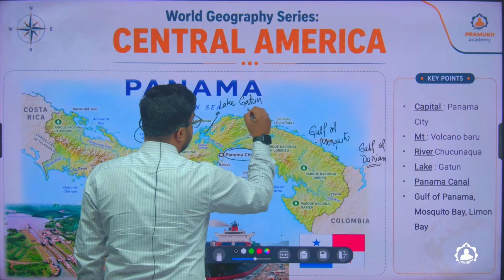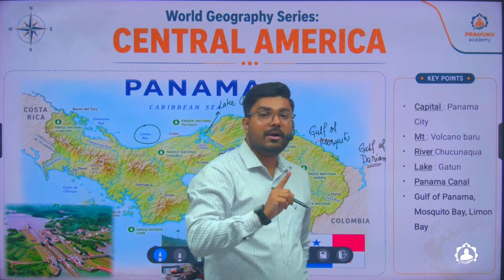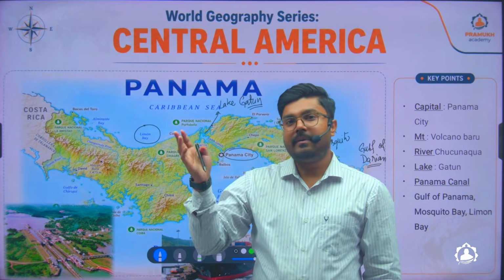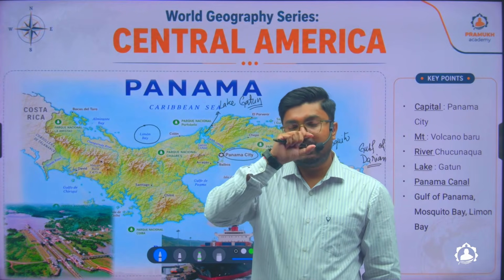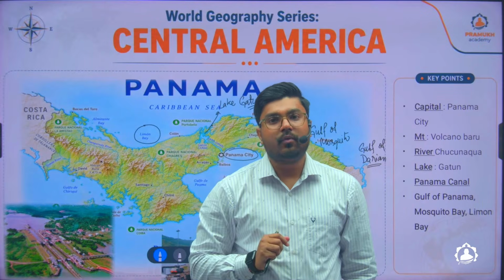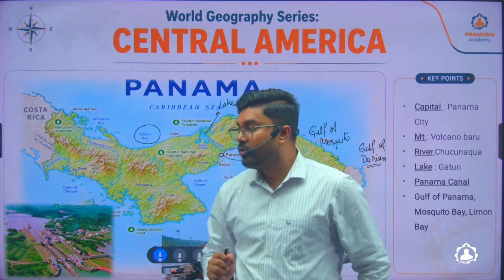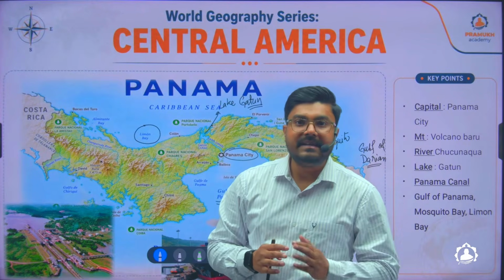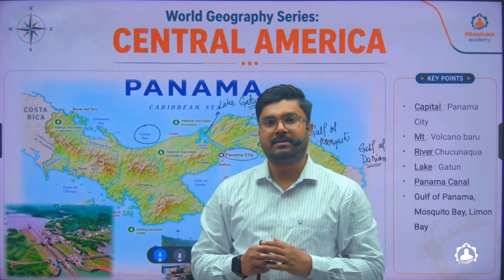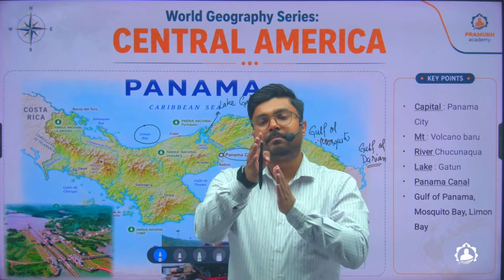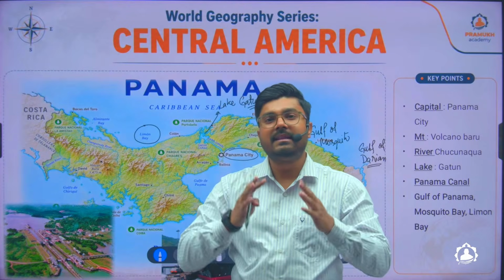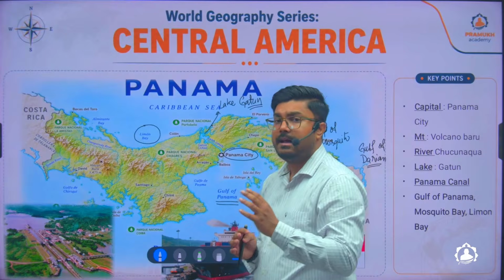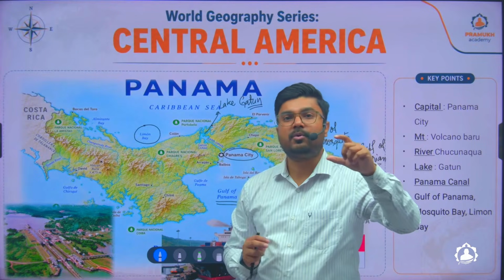And just like I told you, in Nicaragua, the Chinese were planning to build a canal which will connect the Caribbean Sea with the Pacific Ocean. They would definitely take the help of Lake Nicaragua or Lake Managua. Why? Because in such locations, if there is a lake in between a canal, it becomes easier for docking of ships. Because in one go, two ships might not be able to pass. So the lakes provide a kind of parking lot for the ships. Even in the Suez Canal, you'll find a lot of small lakes here and there.